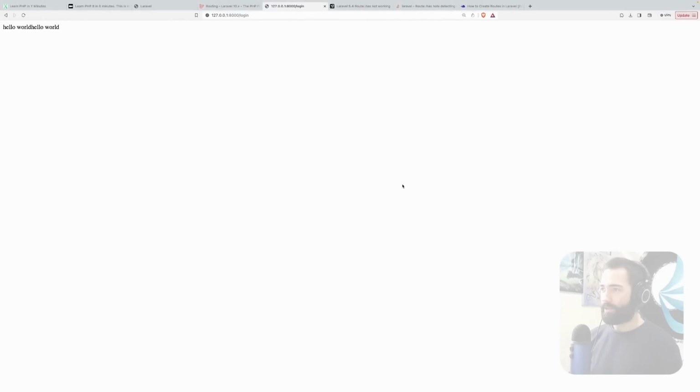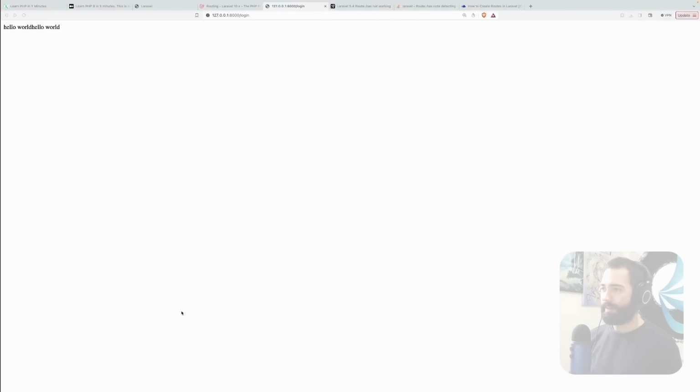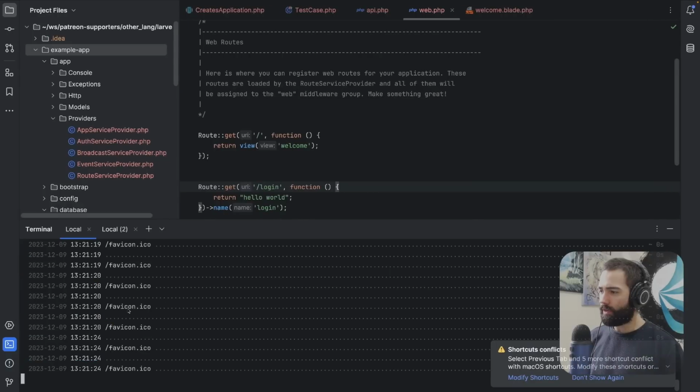Okay, so I'm going to remove that. And yeah, so no hot reload. I mean, we don't really get that. We get a file watcher. If I regenerate this, it looks like it works sometimes.